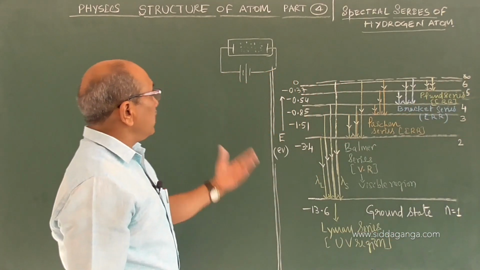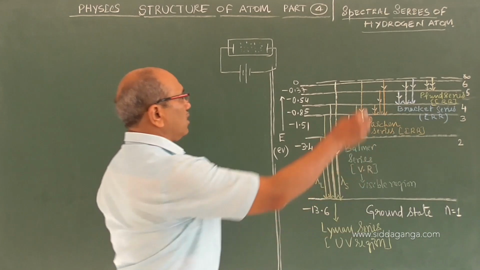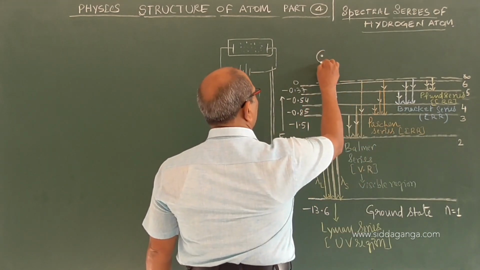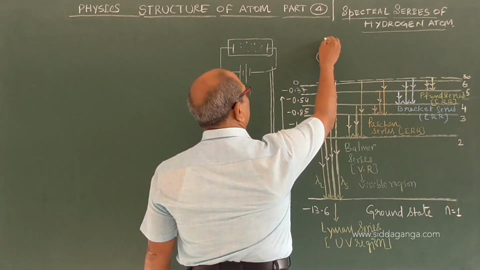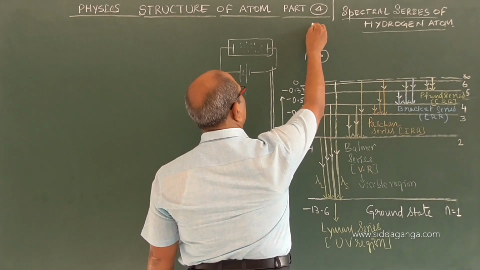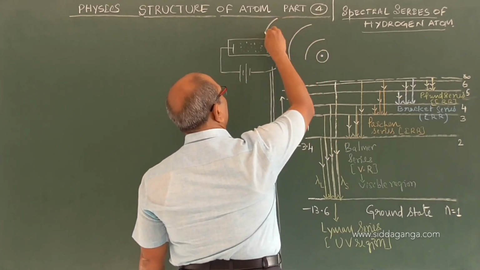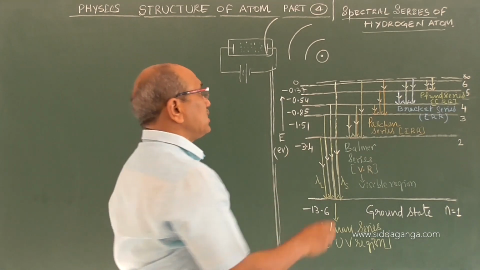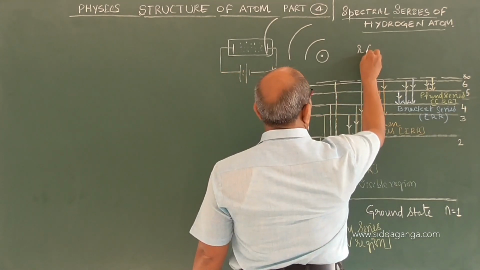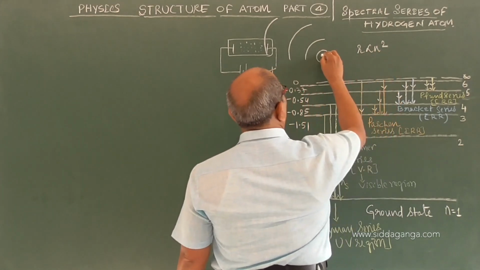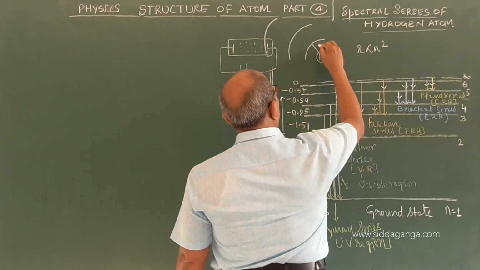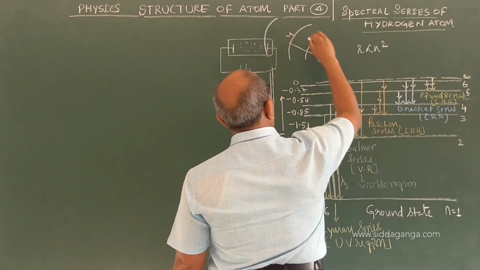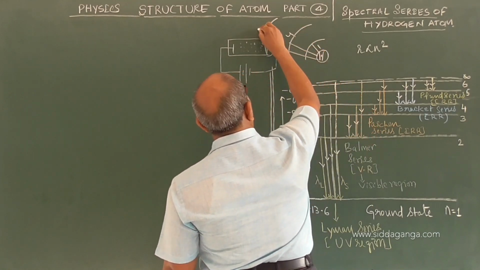As I told you in the last class, when we come to the radius of the orbits, the separation between the orbits goes on increasing because radius is proportional to n square. If it is the first orbit 1, the second orbit is 4, the third orbit is 9.